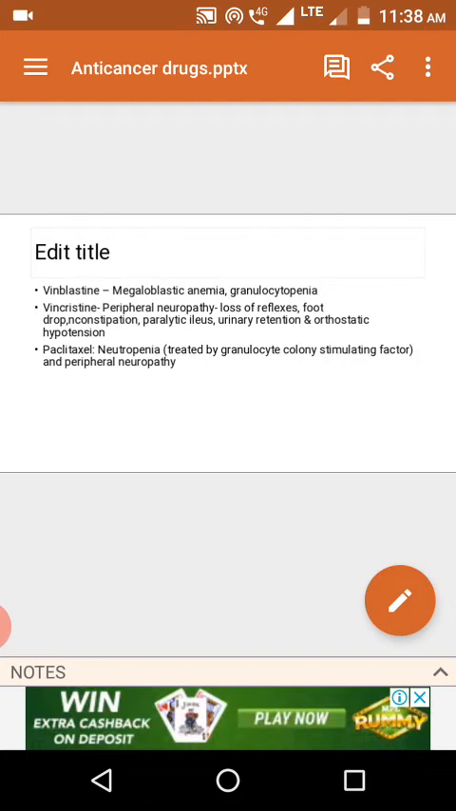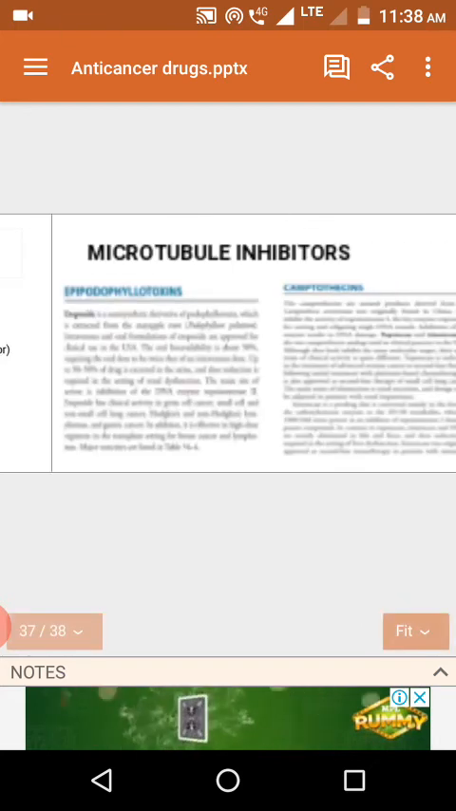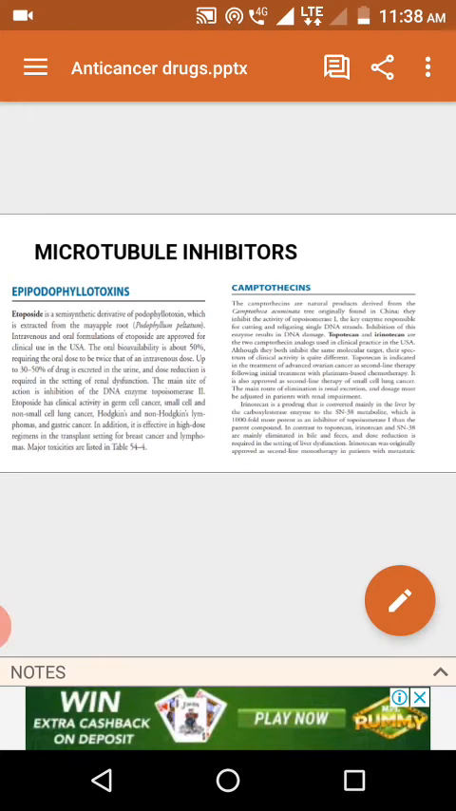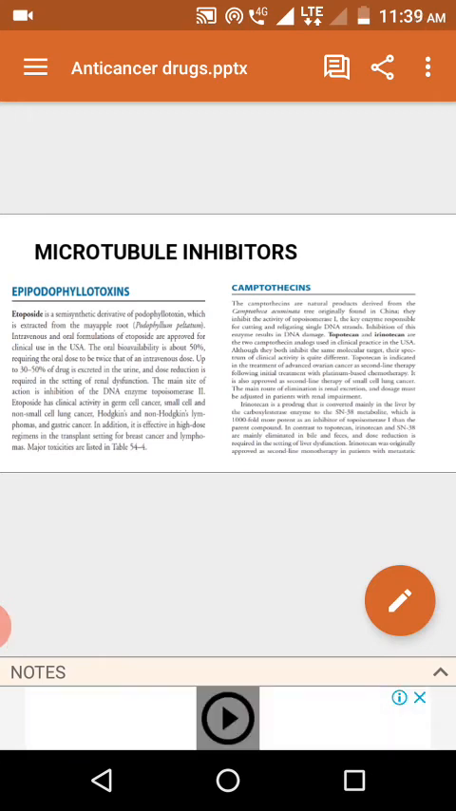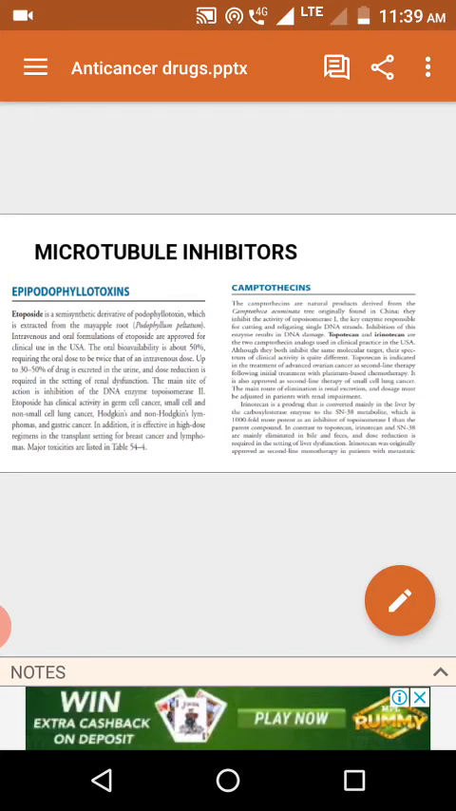Okay, next is peripheral neuropathy. Peripheral neuropathy is common with vincristine as well as paclitaxel. Okay, next is about microtubule inhibitors. Podophyllotoxin is not a microtubule inhibitor, that was wrong. Please correct this.